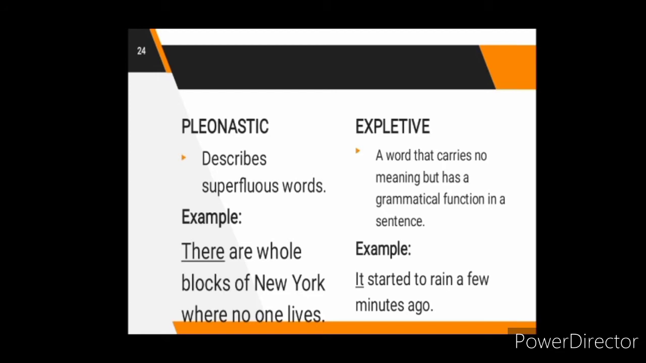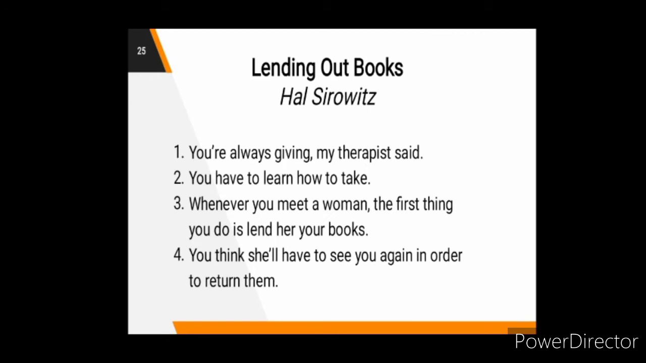Pleonastic describes superfluous words. Example: "There are whole blocks of New York where no one lives." The pleonastic pronoun in the sentence is the word "there." The expletive is a word that carries no meaning but has a grammatical function in a sentence. Example: "It started to rain a few minutes ago." The expletive pronoun in the sentence is the word "it."